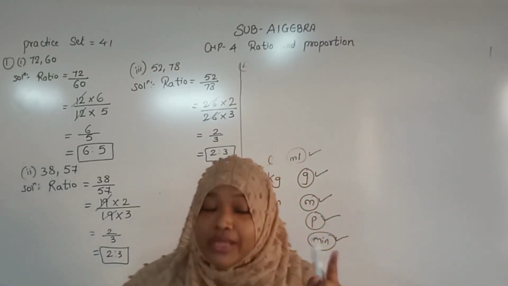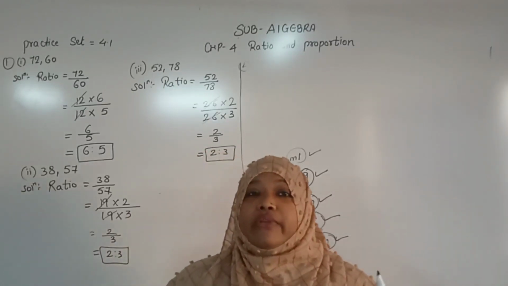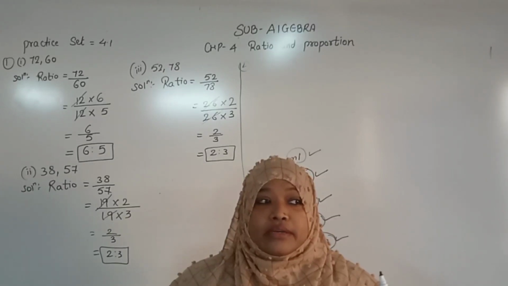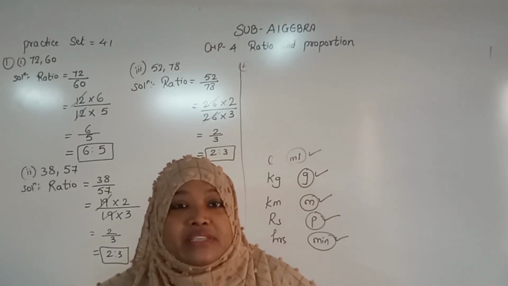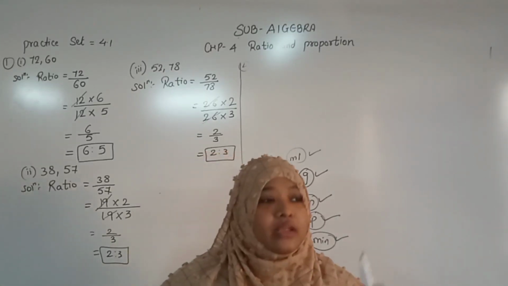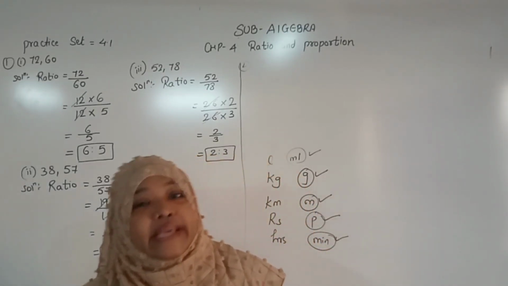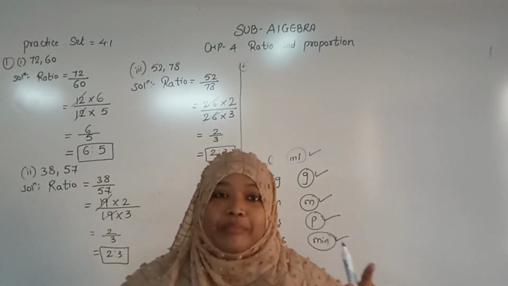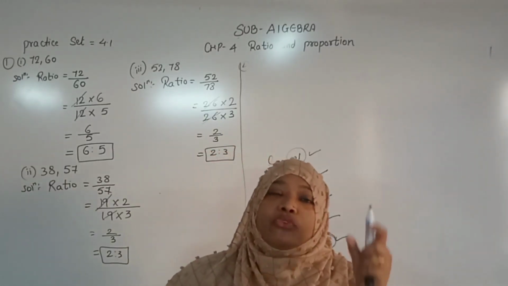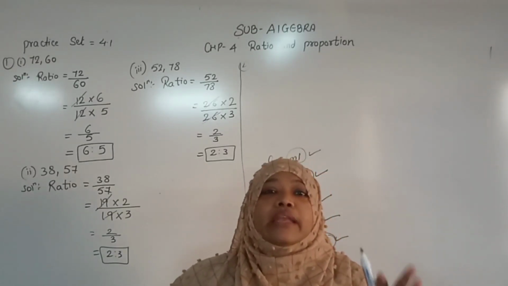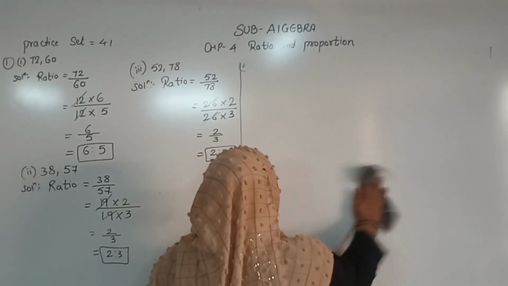So 1 year is equal to how many months? 12 months. Right? If we go for dozen, piece. So 1 dozen equals how many pieces? 12 pieces. Right? If we go for days and month, which is smallest? Days is smallest. So 1 month equals 30 or 31 days. Right? So we have to convert all the quantities into the smallest unit. Understood? Now we will start our first question, then you can see.